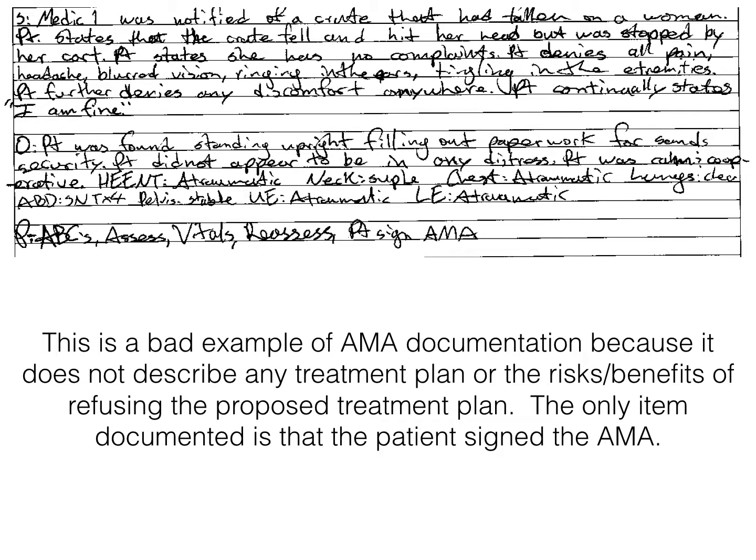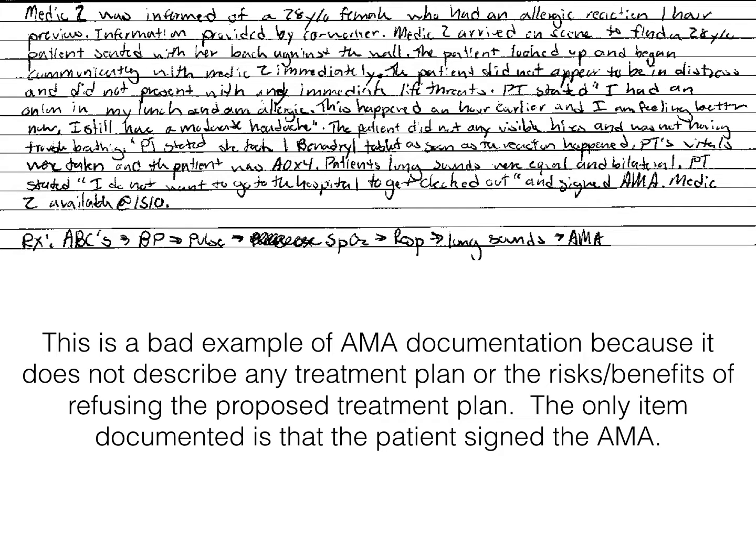Here's another one. ABCs assessed, vitals reassessed, and patient signed AMA. This goes back to the previous example. That proposed treatment plan is not being documented. We do not see what was recommended to the patient and that the patient understands the risks of signing AMA. And this is very similar: all they wrote was that the patient signed AMA, nothing else. We don't have those proposed treatment plans. We have to document those proposed treatment plans.